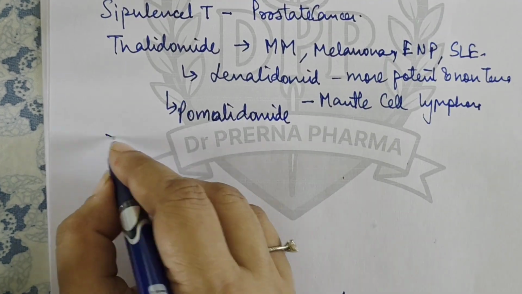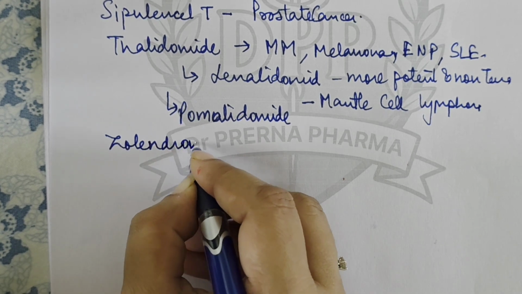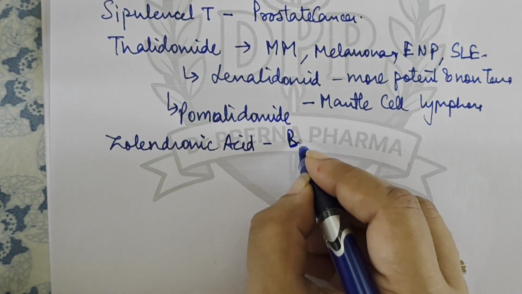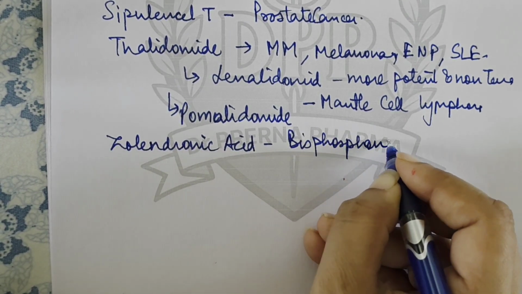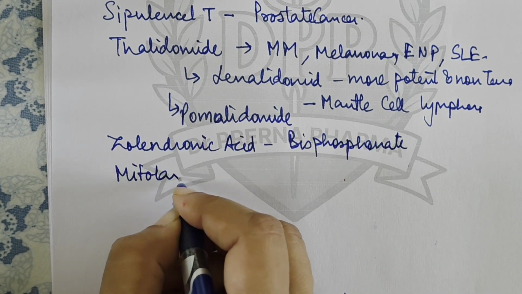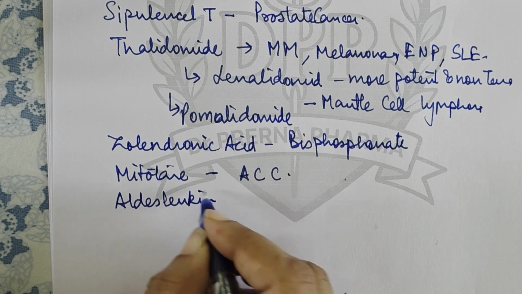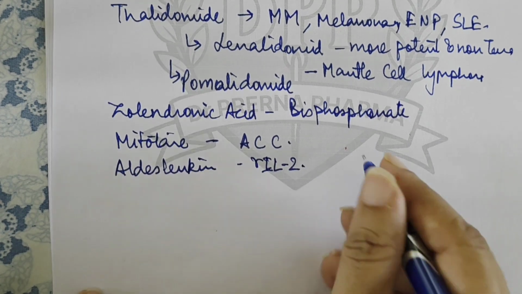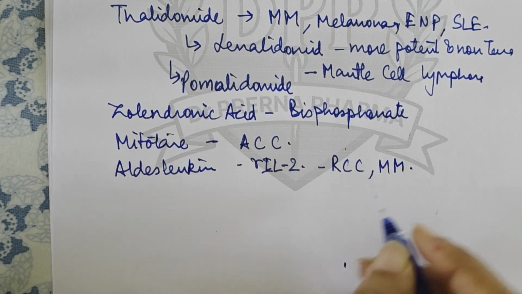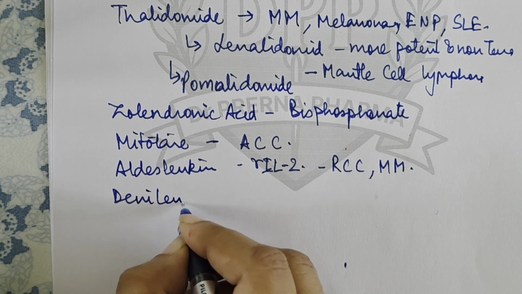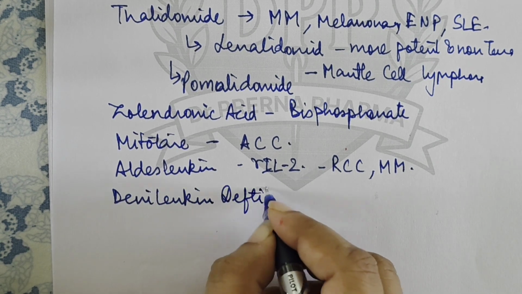Then a few more drugs. Zoledronic acid. It is a bisphosphonate, right? Mitotane. It is basically used in adrenocortical carcinoma. Then aldesleukin. It is recombinant interleukin 2 and is used in renal cell carcinoma and malignant melanoma. Then we have denileukin diftitox.